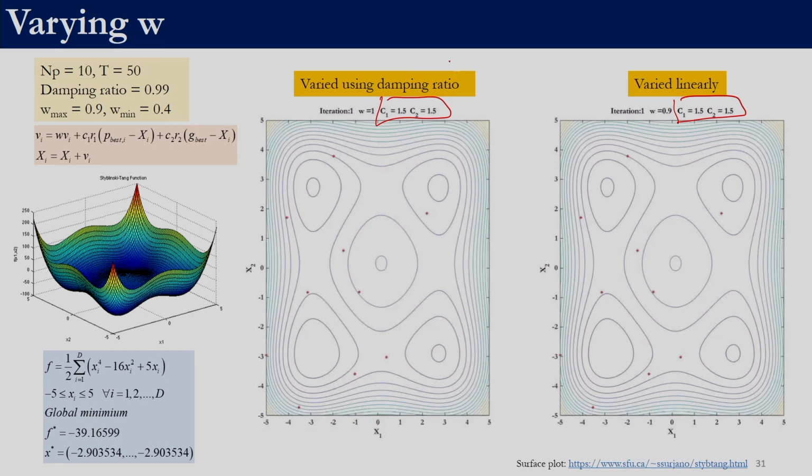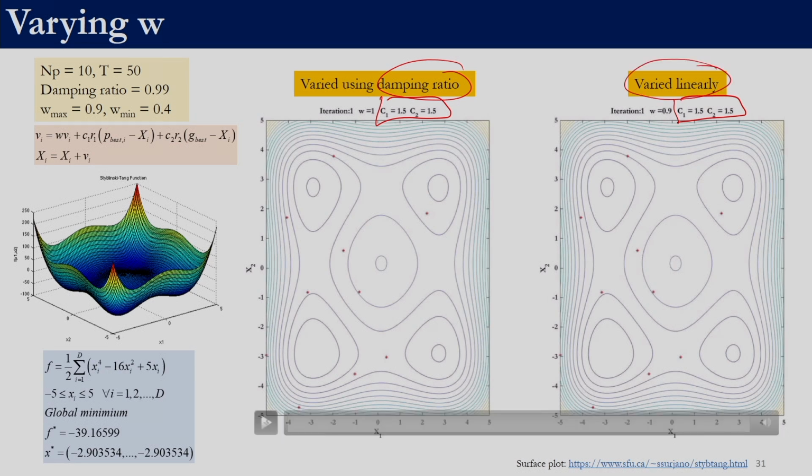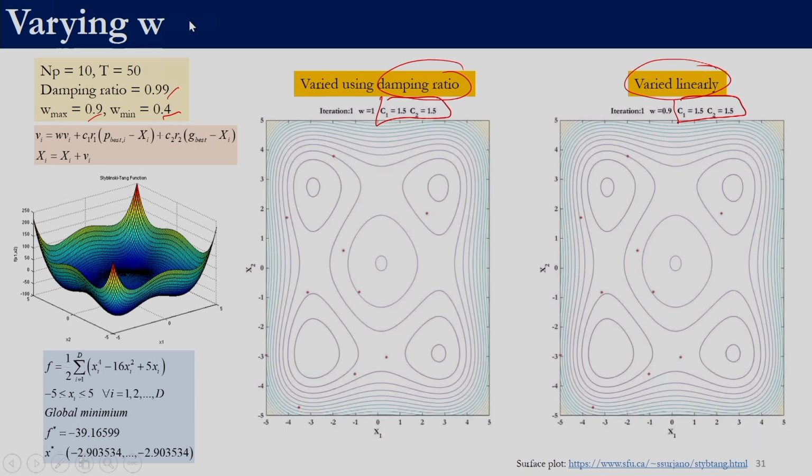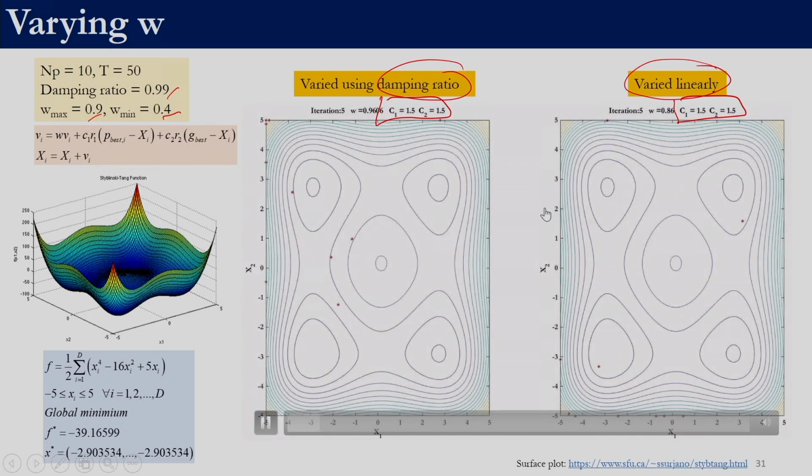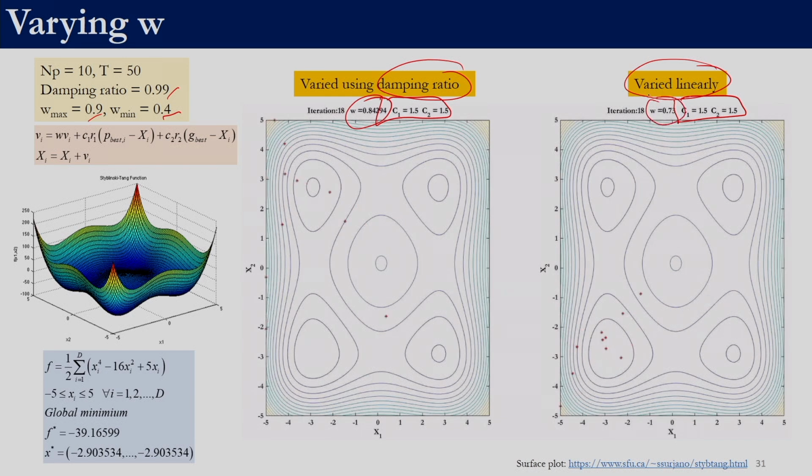In the first case we will be using a damping ratio. In the second case we will be varying the inertia weight linearly from 0.9 to 0.4, right. And here we have used a damping ratio of 0.99. For this function and these settings, if we execute particle swarm optimization, we can see here that W is decreasing, right. So over here we can see that for linearly varying W, we have converged to an optima fairly quickly when compared to this damping ratio, right.